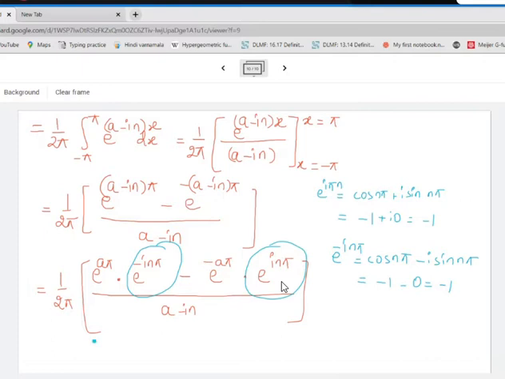Okay. So using this knowledge, we can simplify it further. So this happens to be equal to 1 by 2 pi, minus e raised to a pi, and this one more minus, so that will become plus, so it will be plus e raised to minus a pi divided by a minus i n. Okay. Now the coefficient also, see over here the function is given in terms of x.